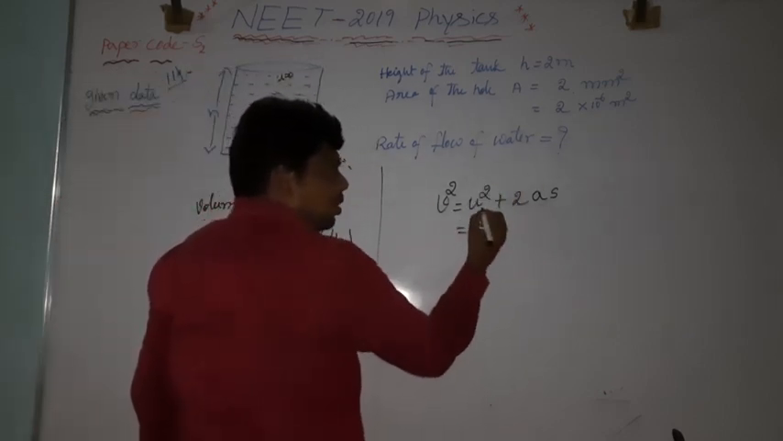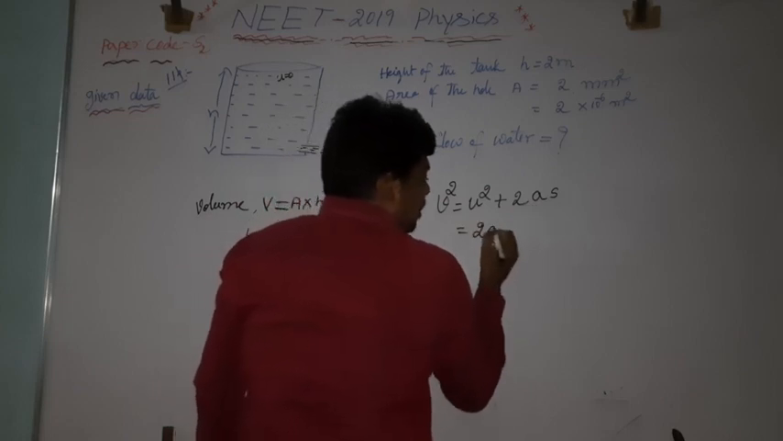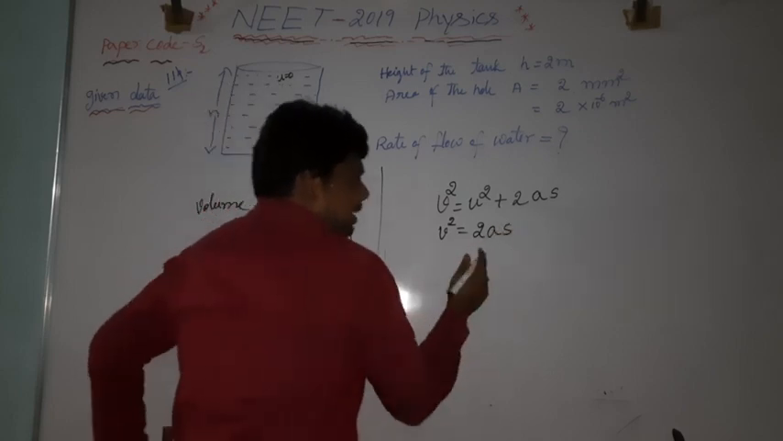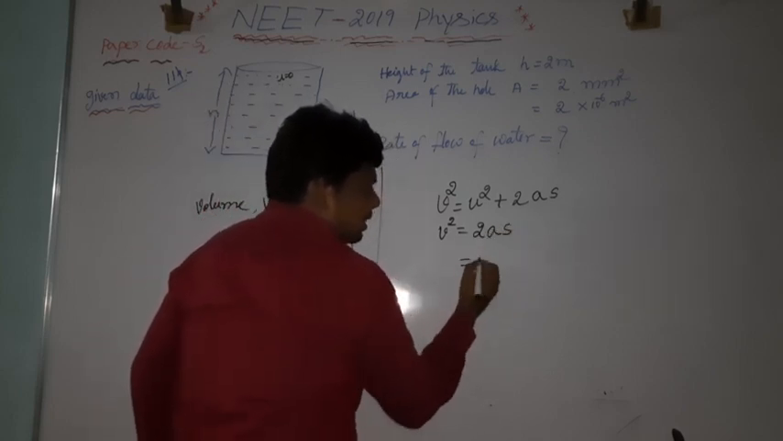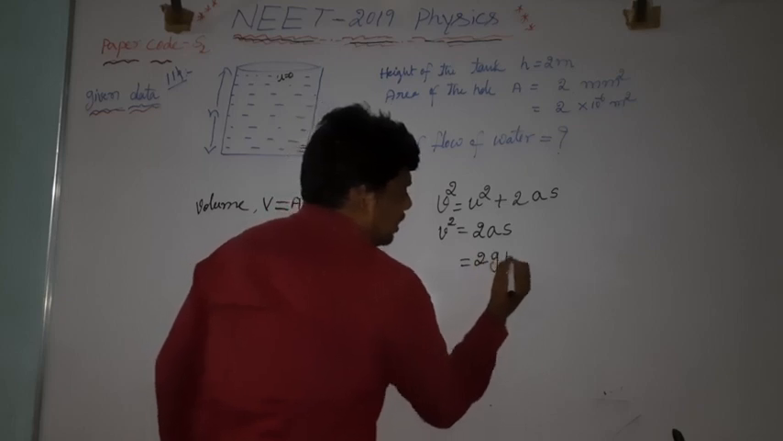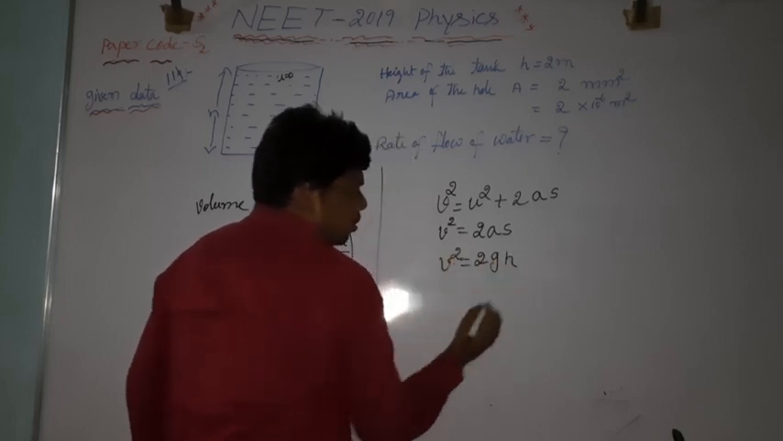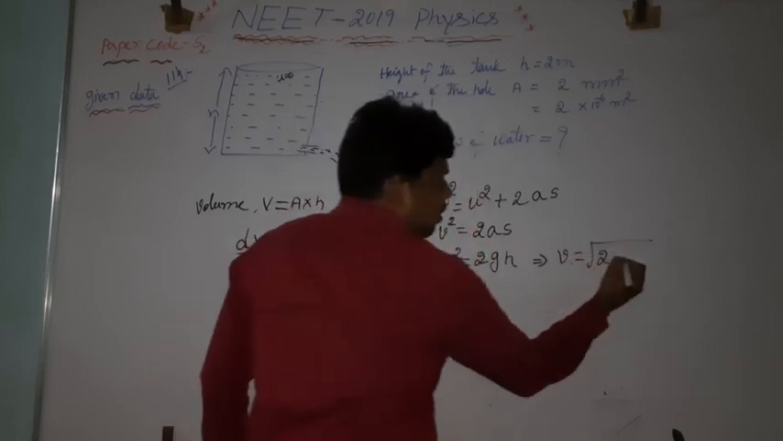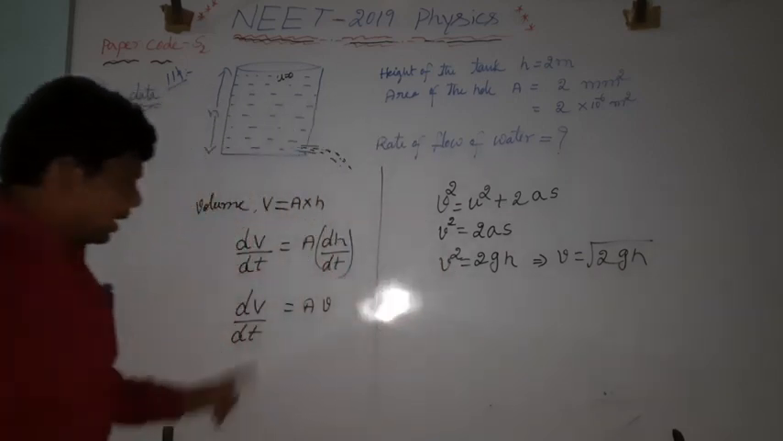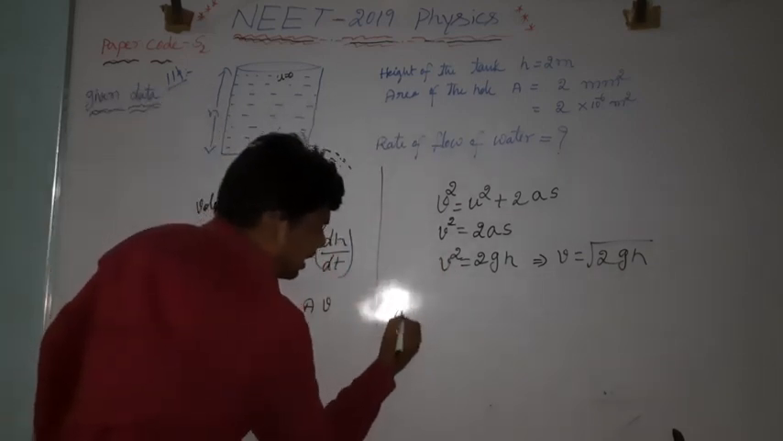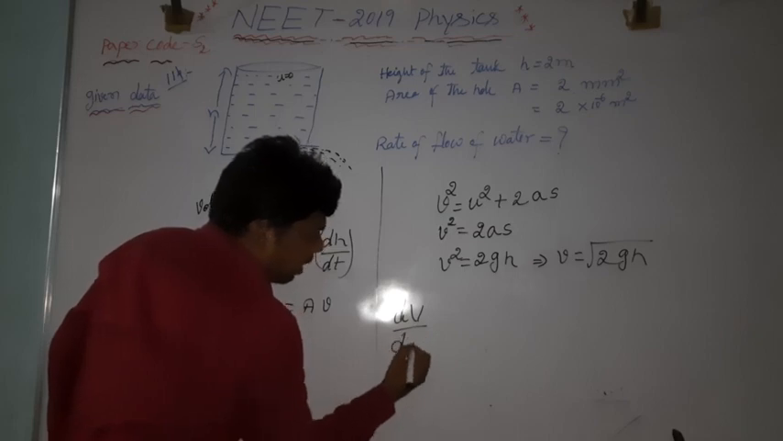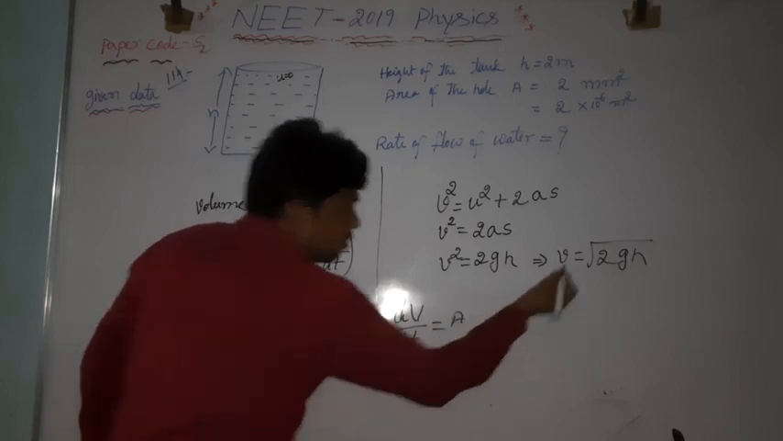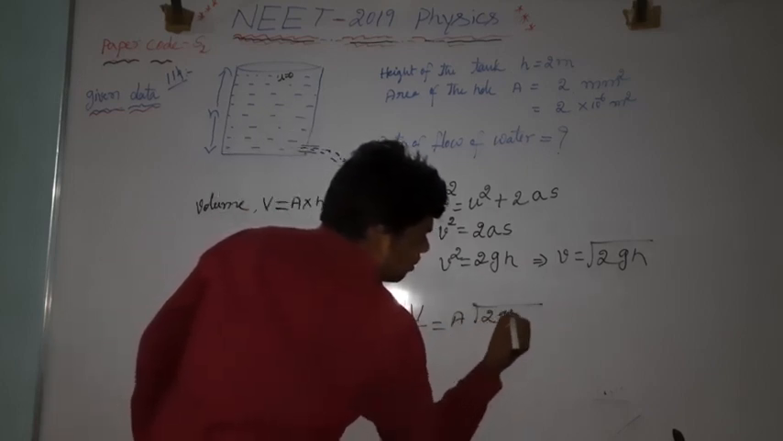0 square is 0, 0 plus 2as is 2as. So v square is equal to 2as. S is the height and a is the acceleration, so v square is equal to 2gh. From this, v is equal to square root of 2gh. Now substitute here: rate of flow of water is equal to area into velocity, into square root of 2gh.